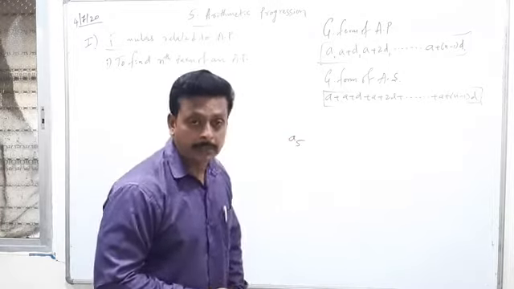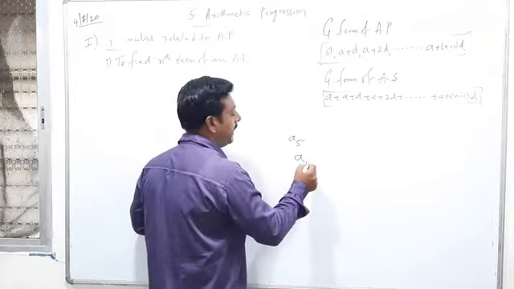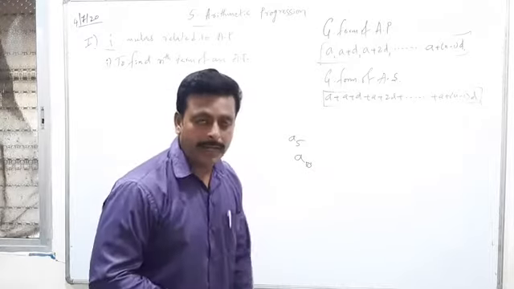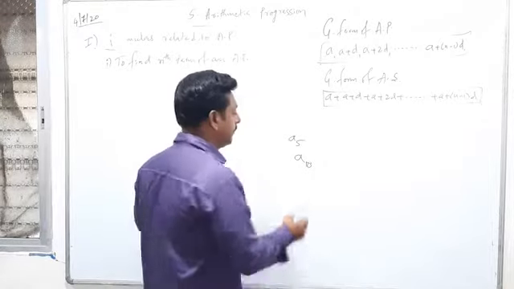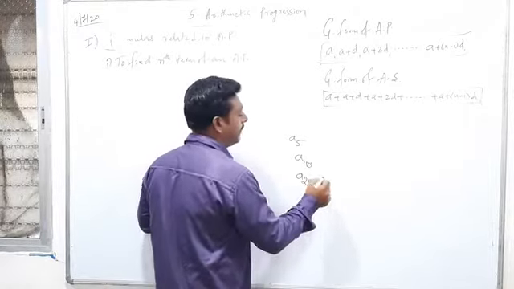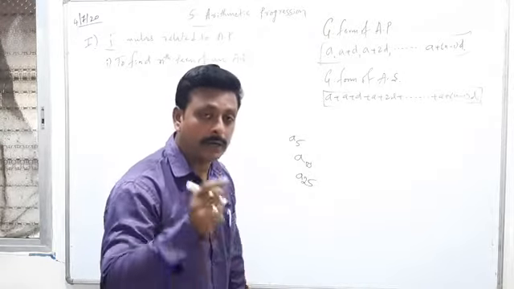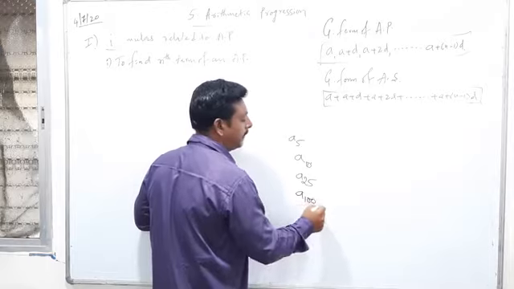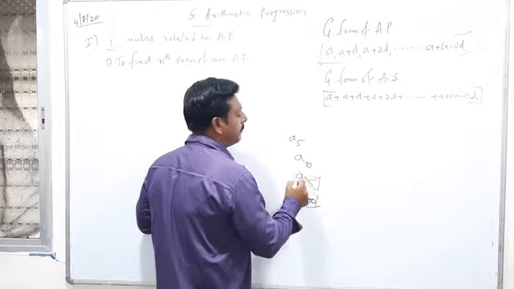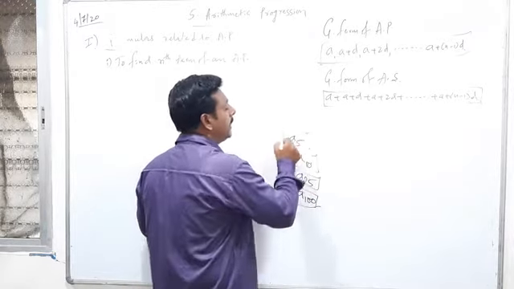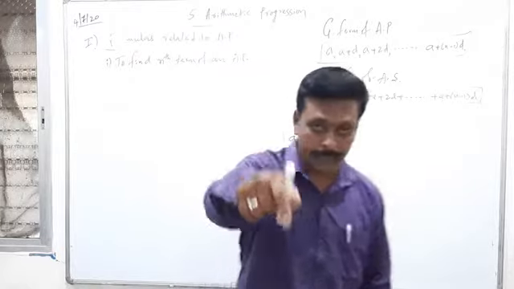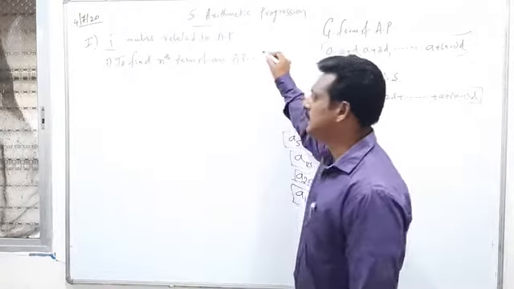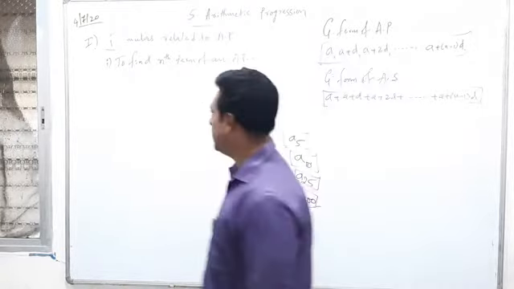Find the 10th term, then you're supposed to find out A10. If they are asking find the 25th term, means A25. If they are asking you find the 100th term, then you're supposed to find out A100. Whenever they are asking you to find out any particular term of an AP, then you're supposed to use this formula. What is that? Let me write.